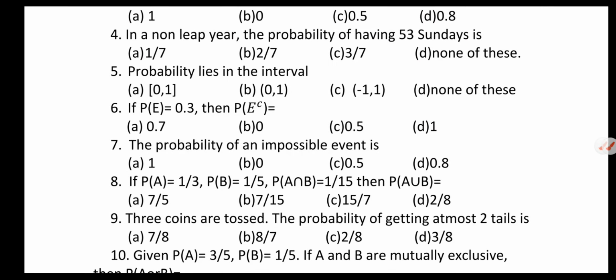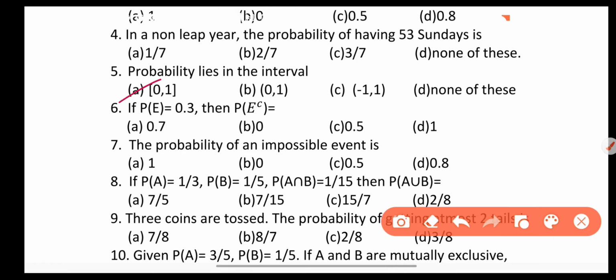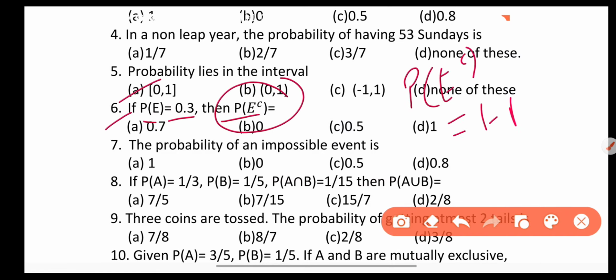Next, probability lies in the interval 0 to 1. Next, if probability of an event E is equal to 0.3, then probability of E complement is equal to 1 minus probability of E, that is 1 minus 0.3, which is further equal to 0.7. So answer is A option. Next, the probability of an impossible event is 0.